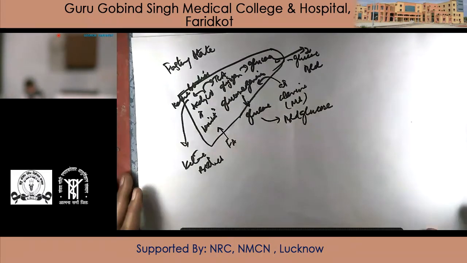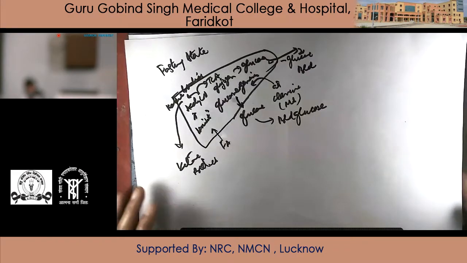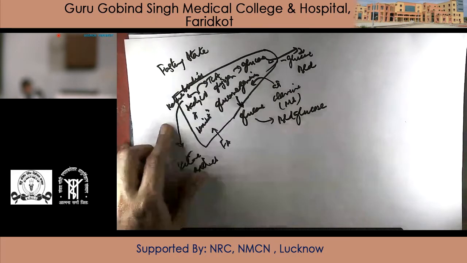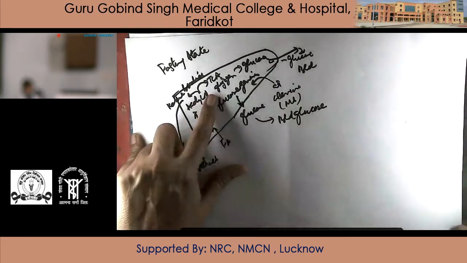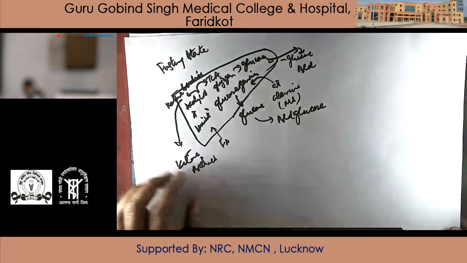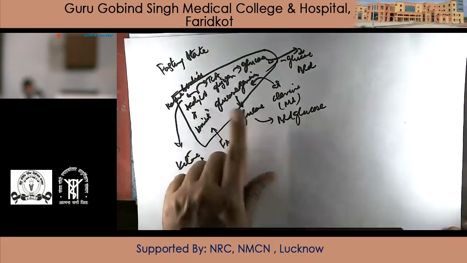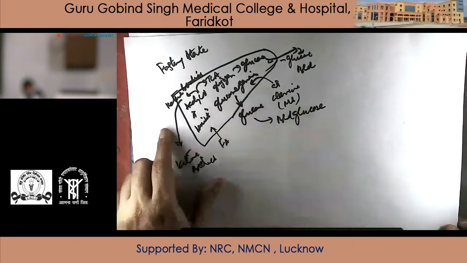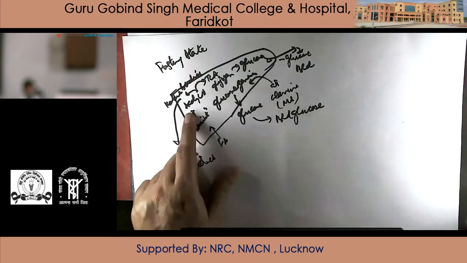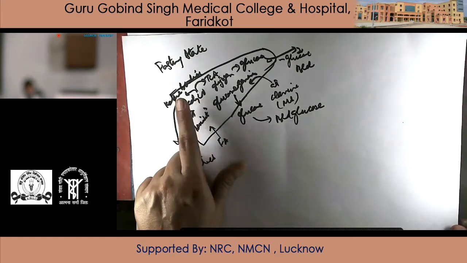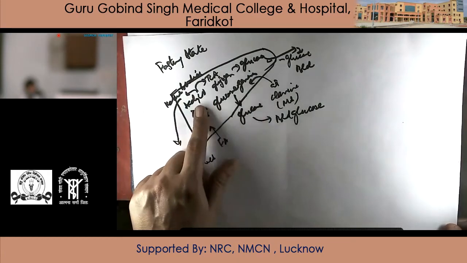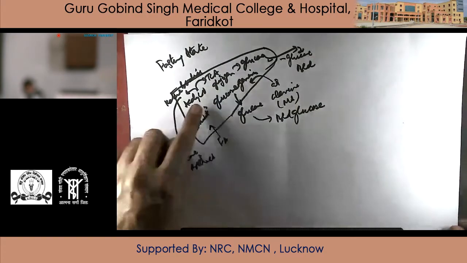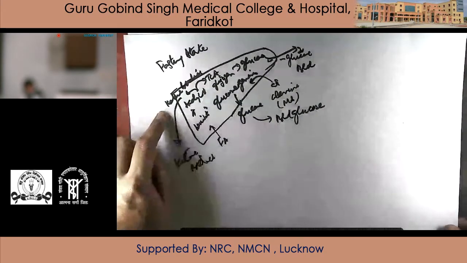So here we have no utilization of glucose by liver, minimal utilization. We have glycogenolysis for converting glycogen to glucose. We have gluconeogenesis for the formation of new glucose from non-carbohydrate sources. We have beta oxidation leading to the production of acetyl coenzyme A with energy liberation. This acetyl coenzyme A will go through the TCA cycle again for giving energy, or it will be converted to ketone bodies. These ketone bodies will come out.